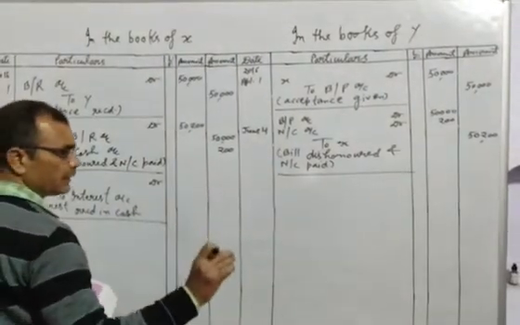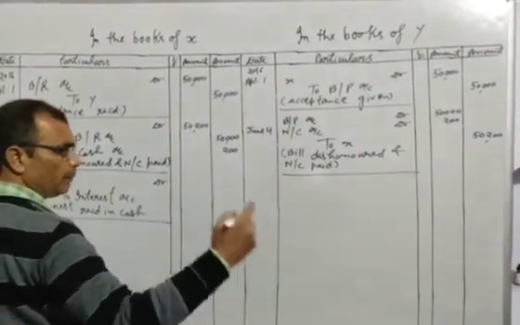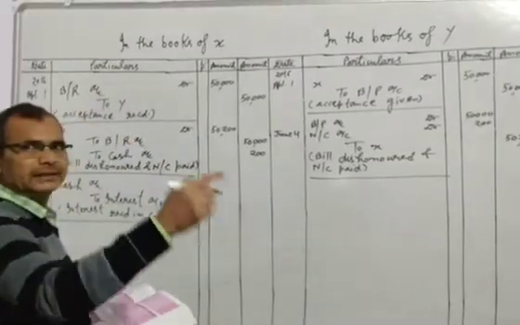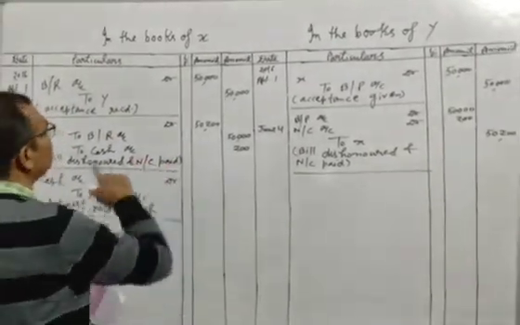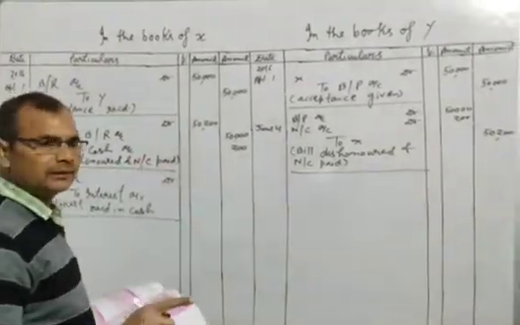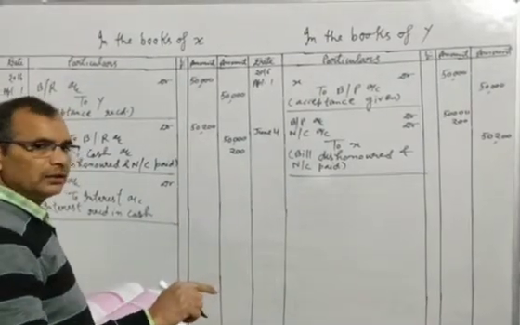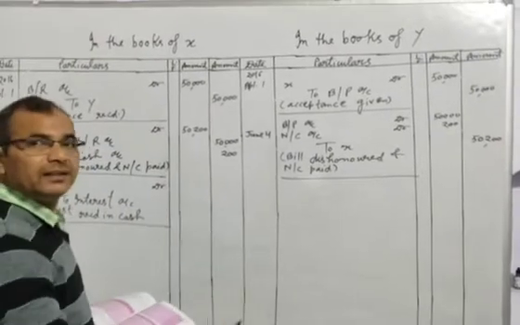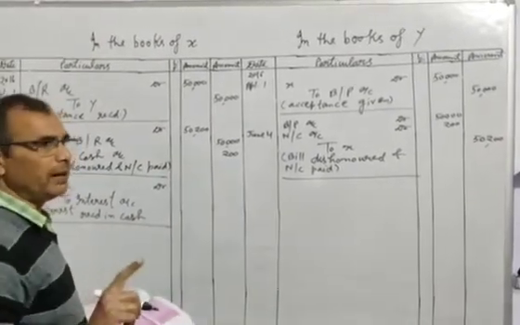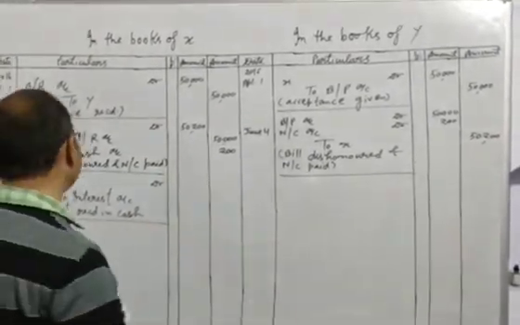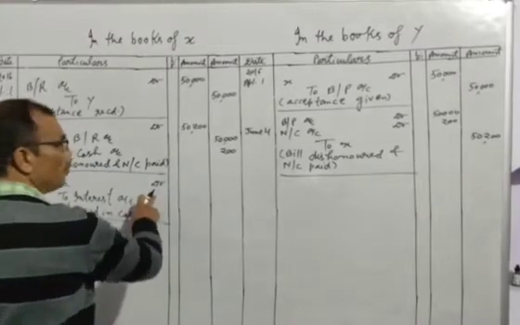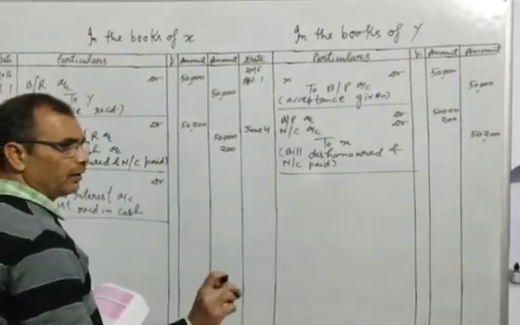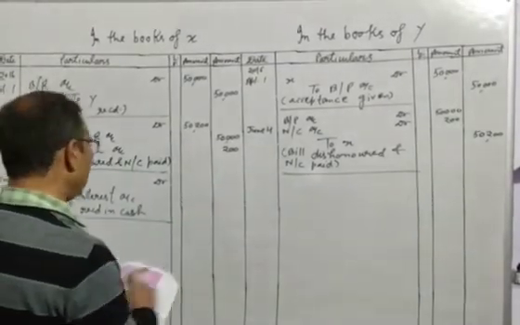It is very necessary. Whether the amount of interest is charged by X in cash, or the amount would be added in the amount of the bill, even then, the entry is sure to come here.